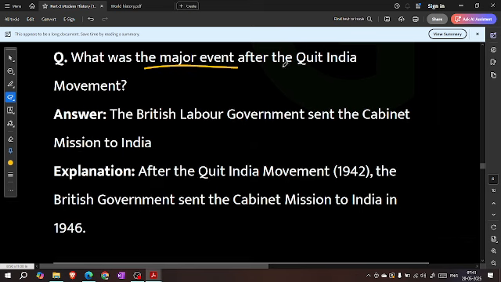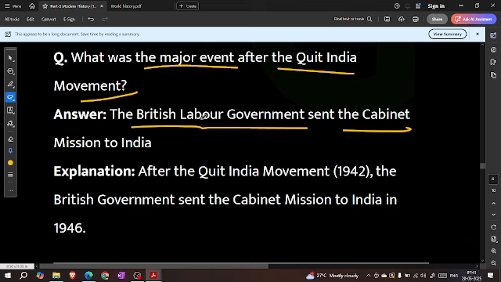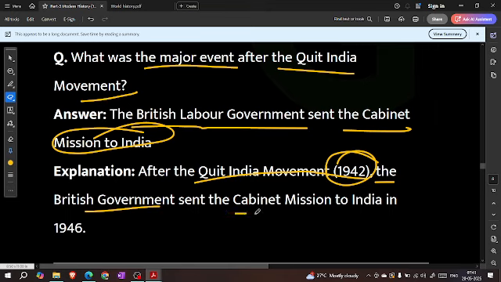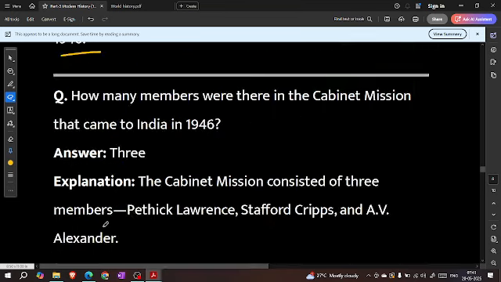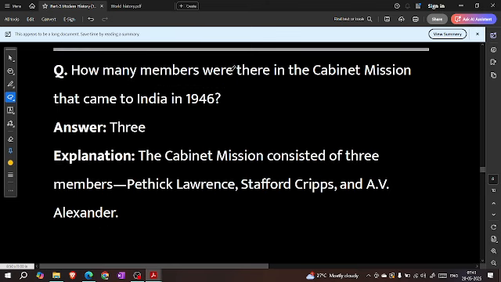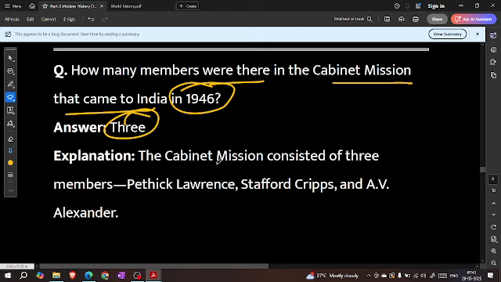What was the major event after the Quit India movement? The British Labour government sent the cabinet mission to India. After the Quit India movement of 1942, the British government sent the cabinet mission to India in 1946. How many members were there in the cabinet mission that came to India in 1946? 3. The cabinet mission consisted of 3 members: Patrick Lawrence, Stafford Cripps, A.V. Alexander.